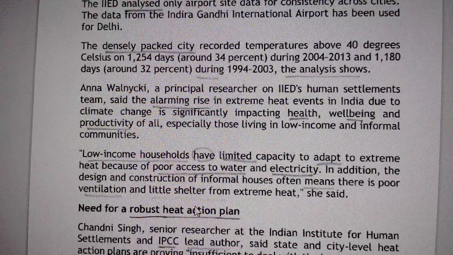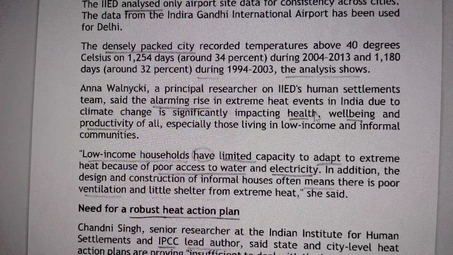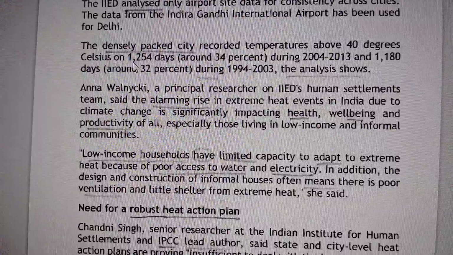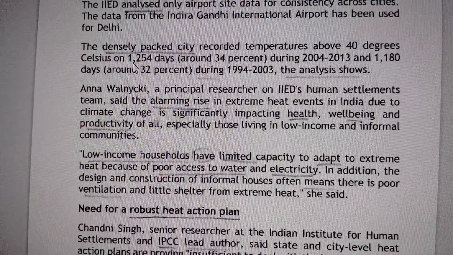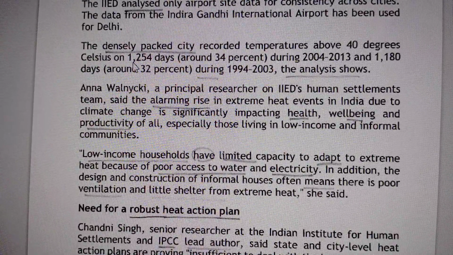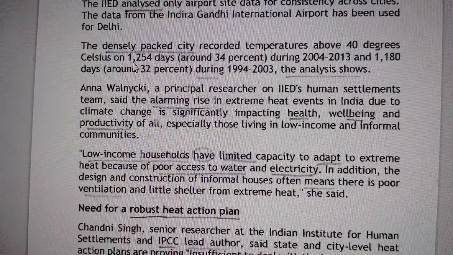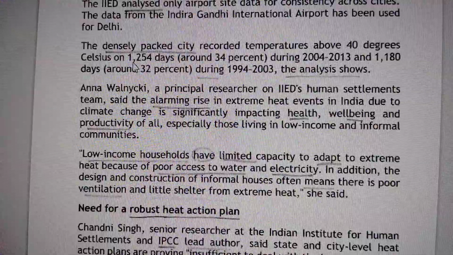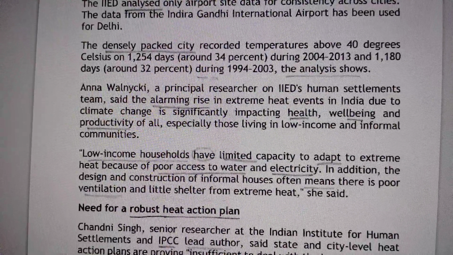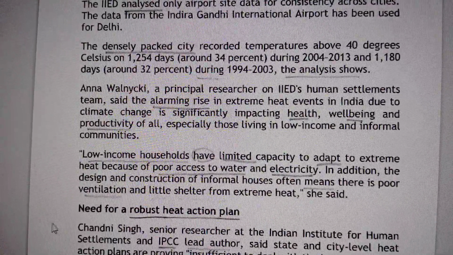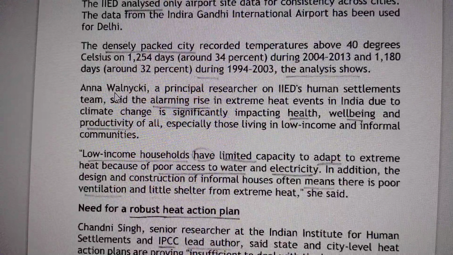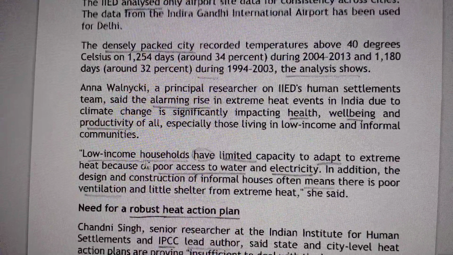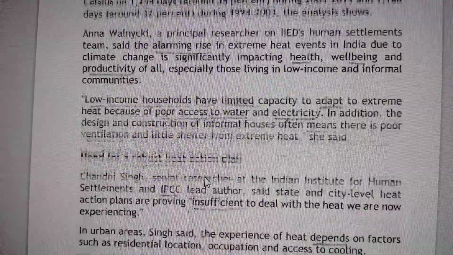So see the during preposition how it is used, and see the densely packed city. Densely packed city means hugely populated city. So we need to understand. Gradually when you go through para by para, automatically you will be able to understand these vocabs. The densely packed city recorded temperature above 40 degrees Celsius. This is, see how I have marked, you can go through in this way. So next, come to next one.